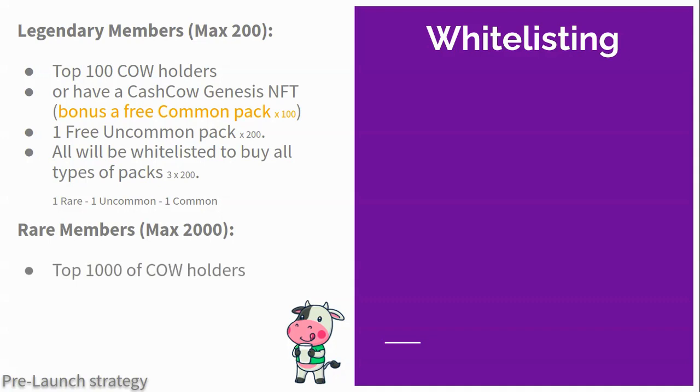The epic members will be up to 2,000, and they will be the top 1,000 holders of those with the Happy Cow NFT. In this case, they will also receive a common pack as a gift, only those who have the NFT, not the holders themselves. And they will be listed to buy 3 different types of packs.